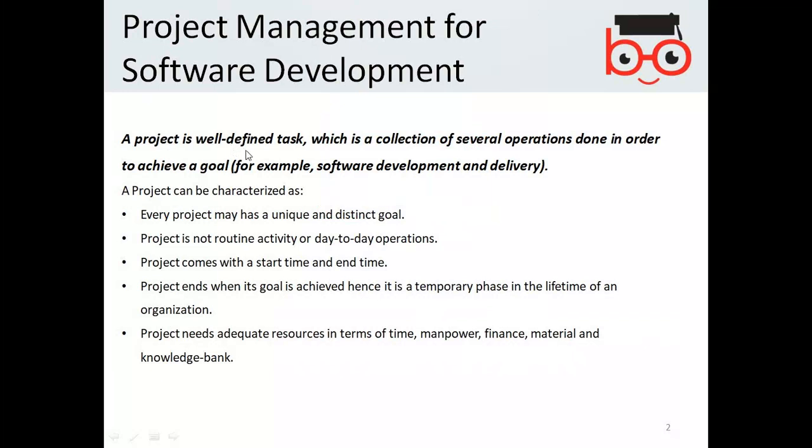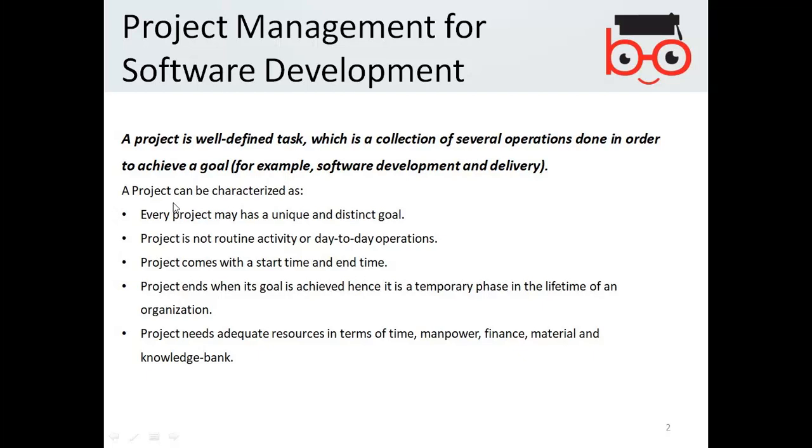A project is a well-defined task, which is a collection of several operations done in order to achieve a goal. For example, software development and delivery. If you have a goal of software development and it has to be delivered, then it has to be carried out through well-defined tasks and a collection of several operations. So a project is a combination of tasks which have to be achieved according to certain time and delivery, as well as the development.